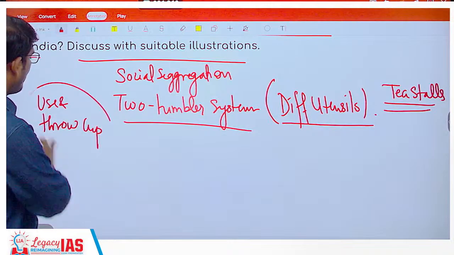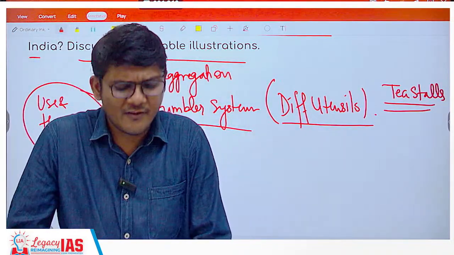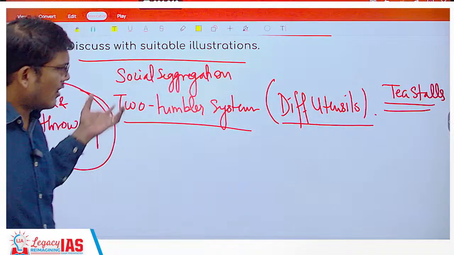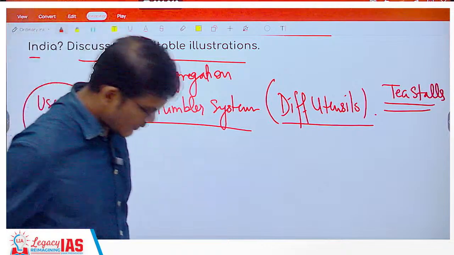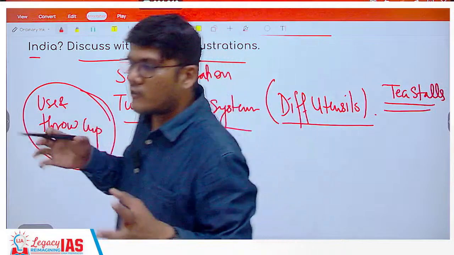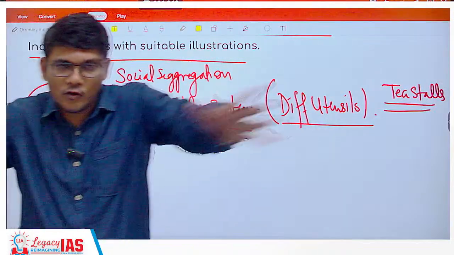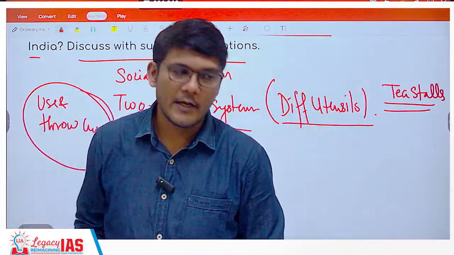This is nothing but a type of untouchability practice, not just in villages, in urban areas as well. Then there is housing discrimination, housing segregation. You will find concentration of low caste people at a particular region, and not rather an integration. That itself is nothing but a part of untouchability.